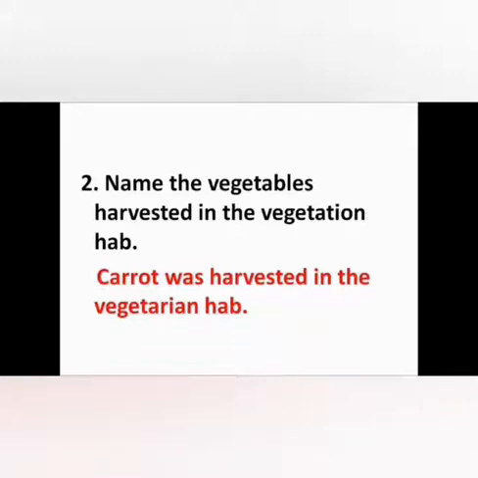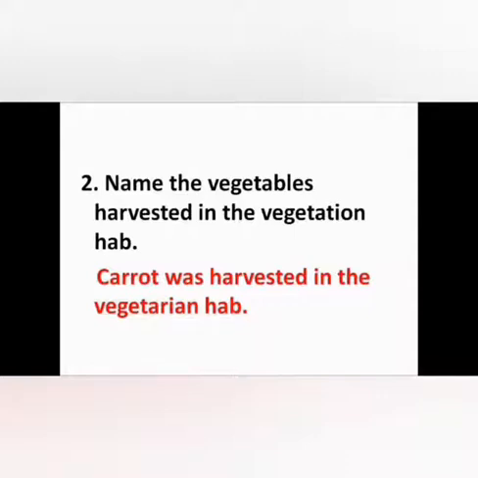Carrot was harvested in the vegetation hub. Yes. There is an argument between Grandpa and Arivamati. Grandpa tells that carrots, vegetables and fruits are not real. So, the vegetable harvested in the vegetation hub is carrot. Very good, children.